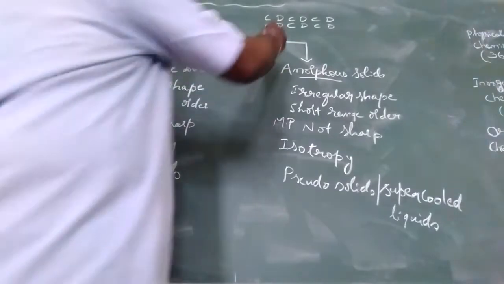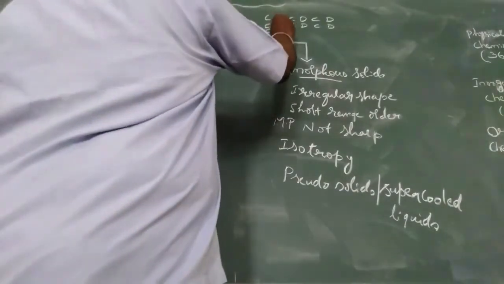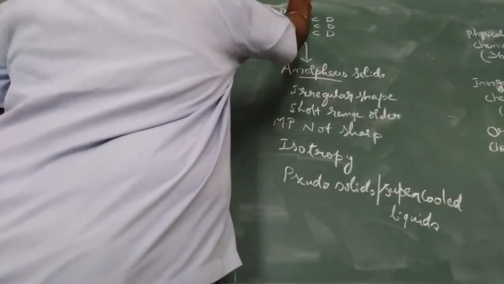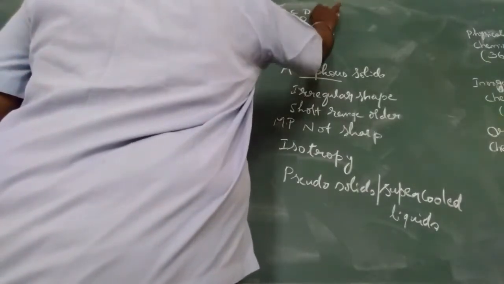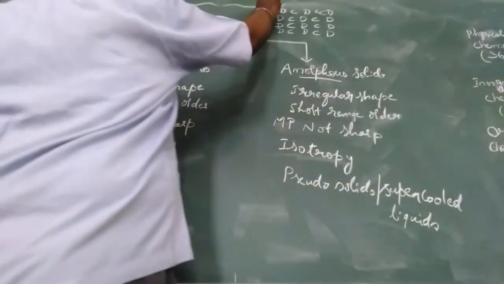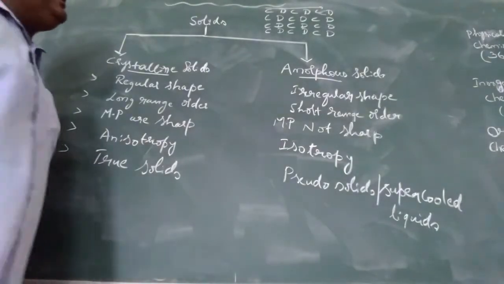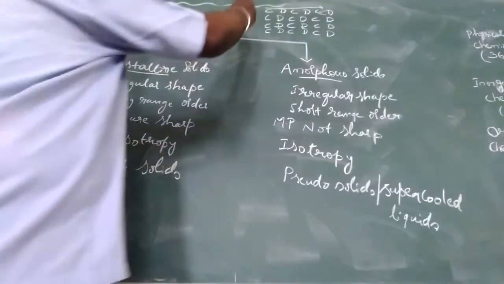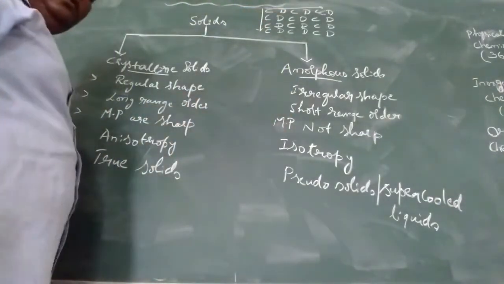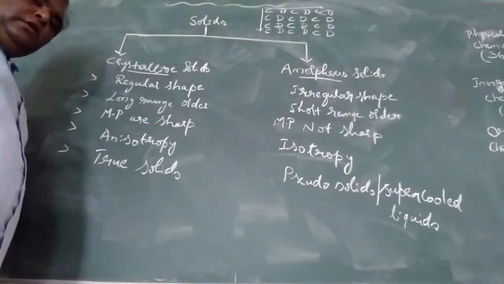If you see here, CD, CD, CD, CD, CD. In the horizontal positions, all have a regular pattern: CD, CD, CD. But in the vertical positions, every row starts with a C. Understood?